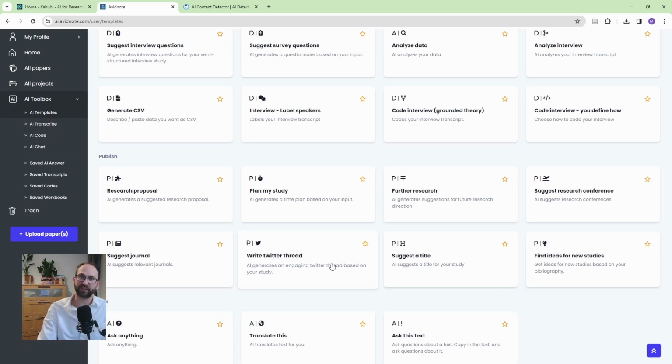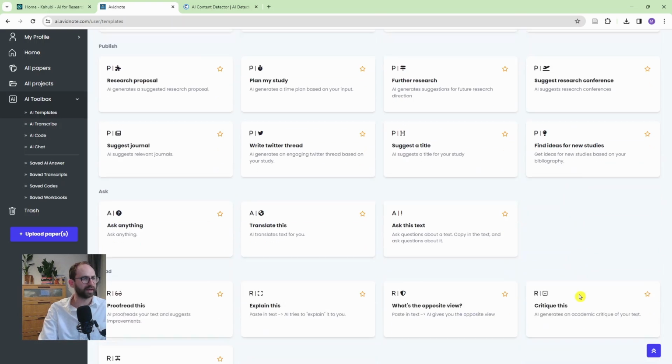Well, Twitter is very common among academics, so that does make sense. It might be very useful, actually. I'm not that active on Twitter, but a lot of academics are, so this is actually a really nice idea. It will help you create a title for your study, and it will identify research gaps for the future. So that's really, really useful as well.